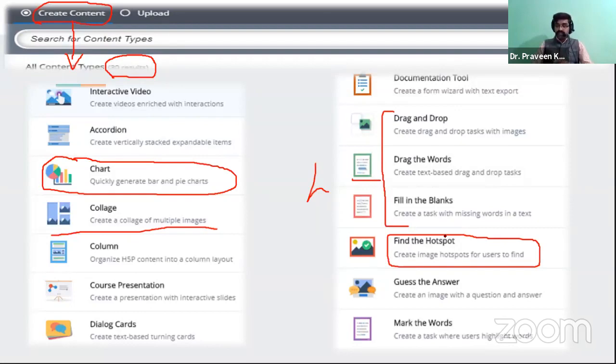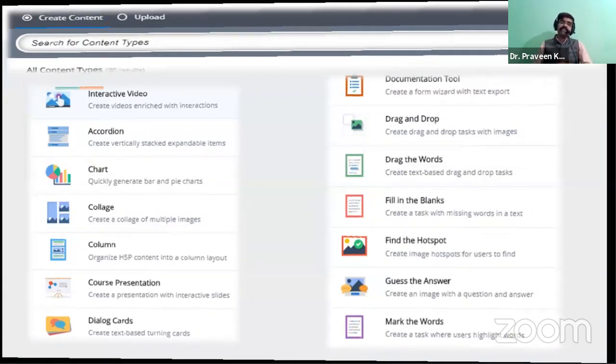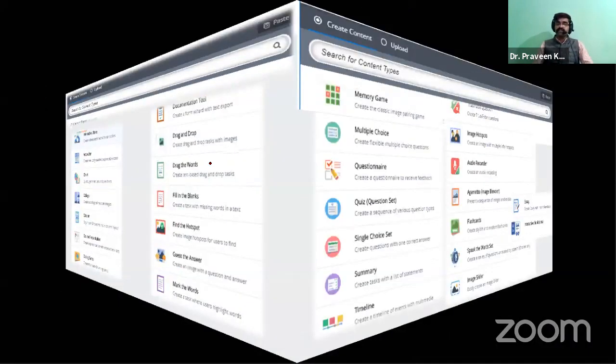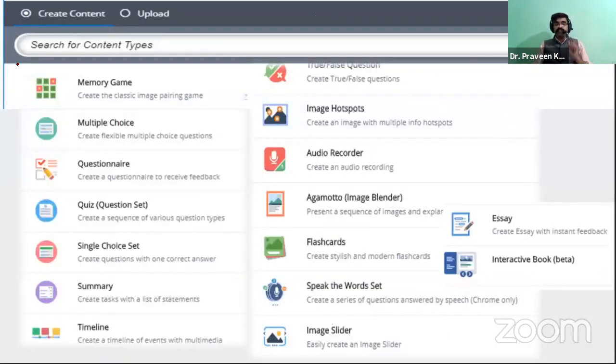Not only this much, we can go with other types too. See, there is a memory game, and there is multiple choice and questionnaire quiz. Just observe, one single digital tool which provides 30 types of content creation. Definitely we have to say that it is a good and effective way of interacting with the students by using one effective digital tool, that is H5P.